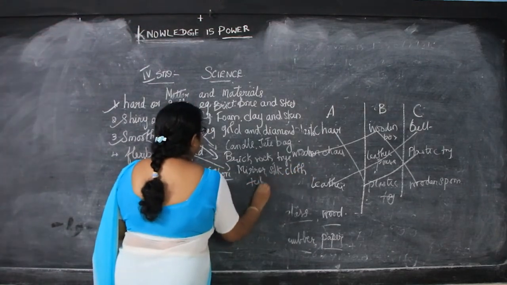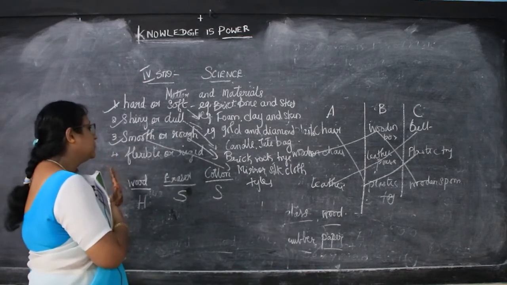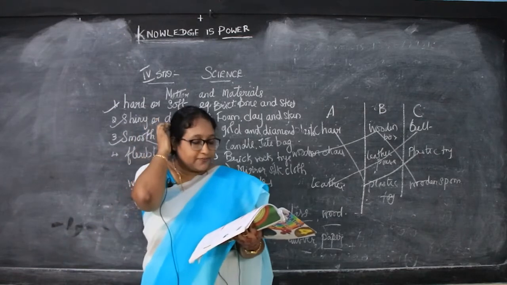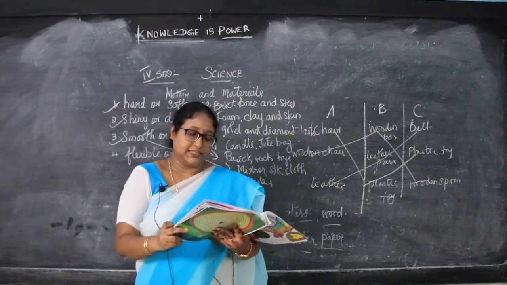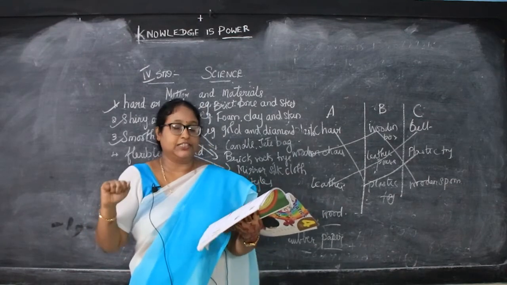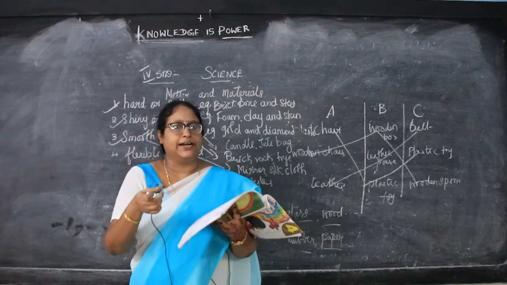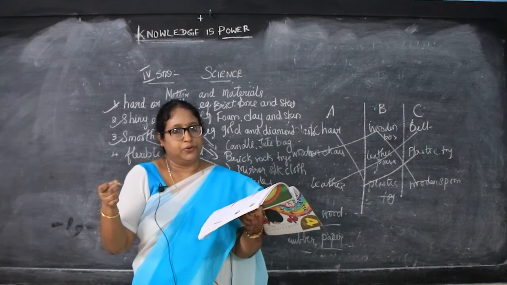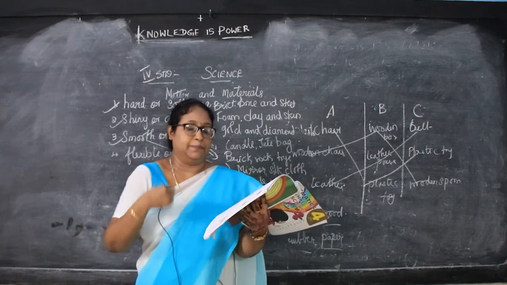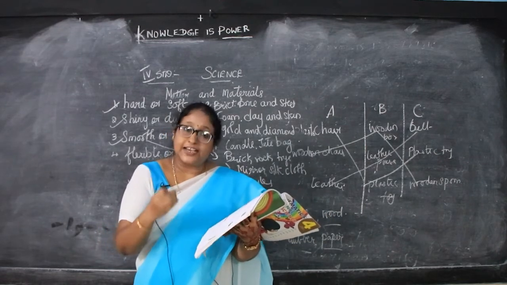Okay. So now we finished hard or soft, shiny or dull, smooth or rough, and next we are going to go to flexible or rigid. Now we will see the flexible. Materials which can be bent or stretched, we can bend them and straighten them, are called flexible materials. For example, if you take a rubber band, what can we do? We can stretch it and bring it back to its normal state. Then electric wire and cycle tube. So these are the flexible materials.